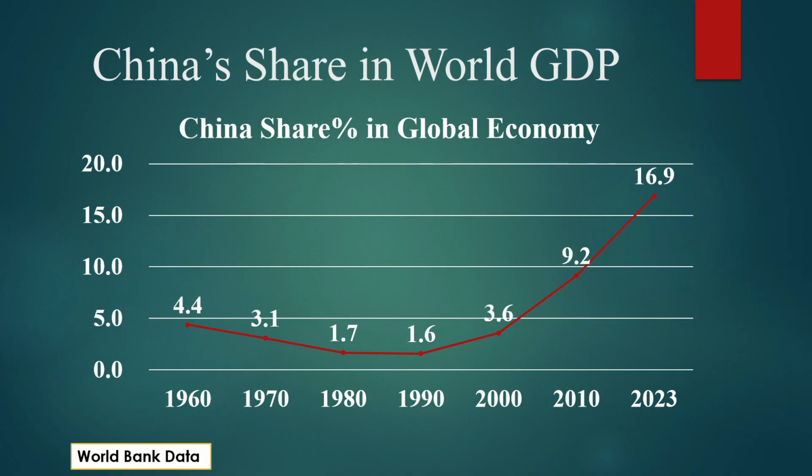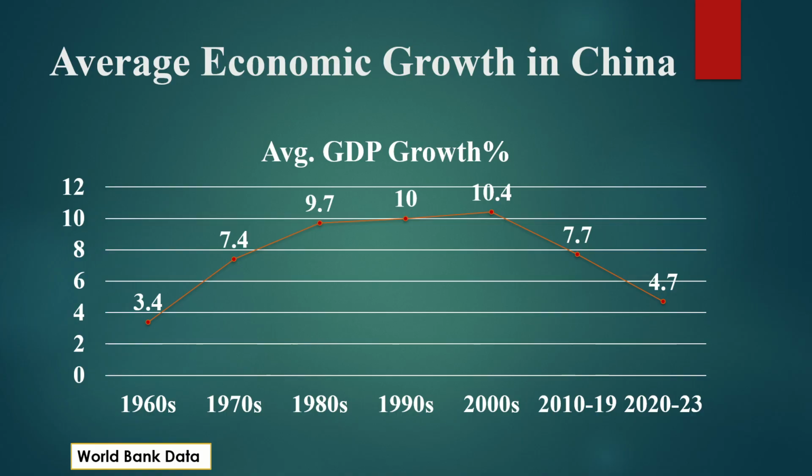China's share in world GDP has also increased, reaching about 17% in 2023. Average economic growth in China has been amazing. China is one of the few countries to consistently register average economic growth of about 10% for 3 decades. In recent years, the Chinese economy has slowed down, as you can see in the graph. The reasons for the economic slowdown in China will be discussed in my next video.